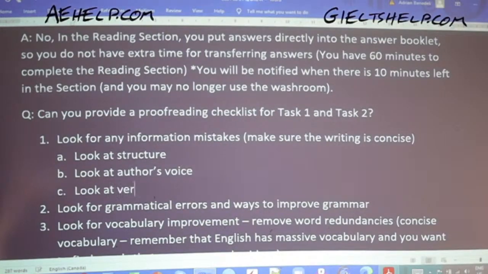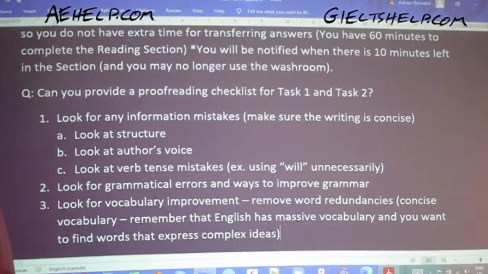Look at verb tense mistakes, such as using will unnecessarily. If you find the word will in your essay, you should be thinking about how to remove that. So that could be your checklist, Nikhil.